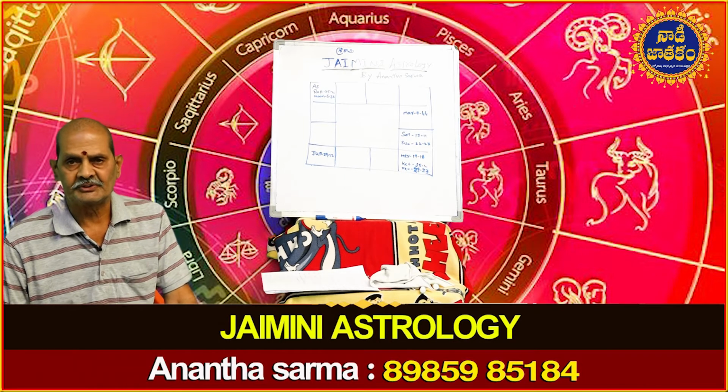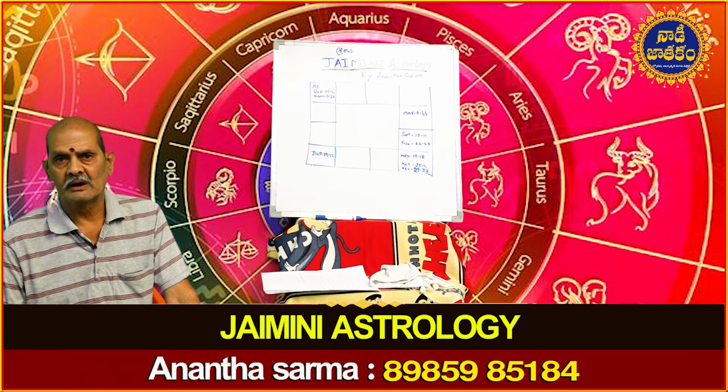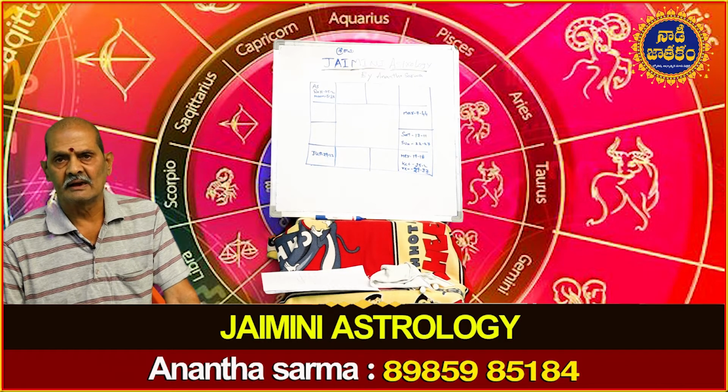In Parashara system we have Karakas like Jupiter is the Karaka for money, children. Sun is the Karaka of government, father. Moon is the Karaka for mother, mind. Mars is the Karaka for brothers and land. Then Venus is the Karaka for wife. Mercury is the Karaka for knowledge. Saturn is the Karaka for profession and servants, like this.